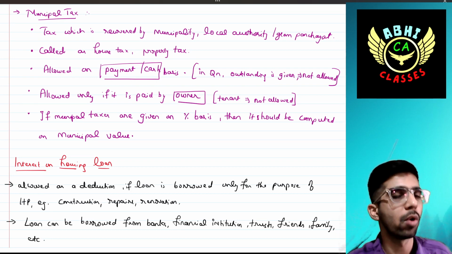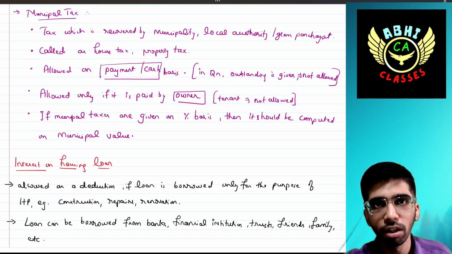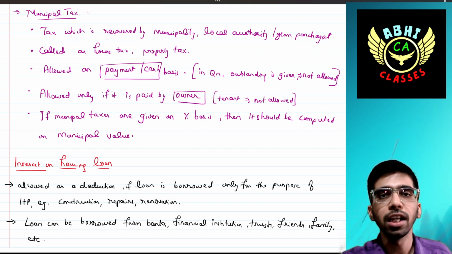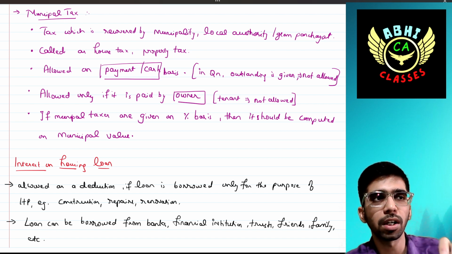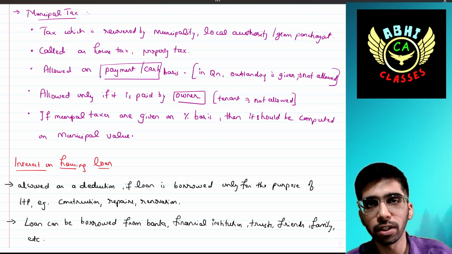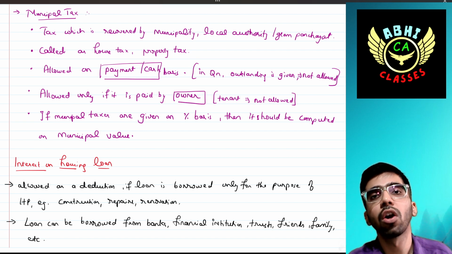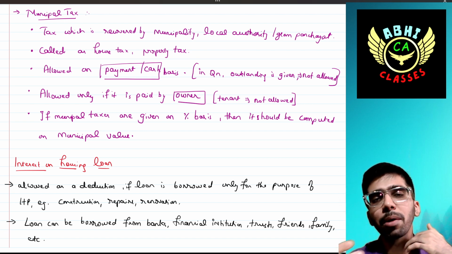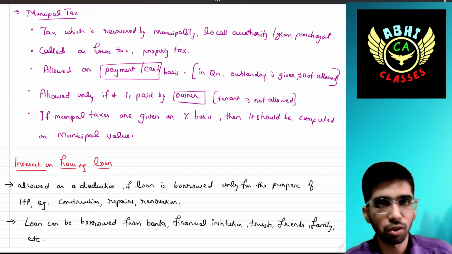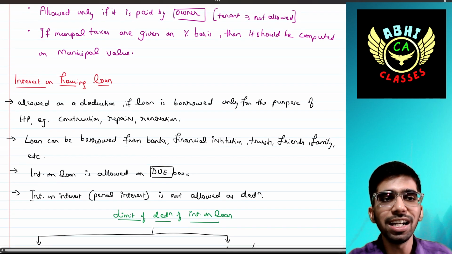Then if in the question municipal taxes are given on a percentage basis, then it should be computed on the municipal value. Let's say the municipal value is 10 lakh or 5 lakh, and the percentage is 5%, then we have to take 5% on 5 lakh, or whatever municipal value is given in the question. Okay, simple. Next, interest on loan.